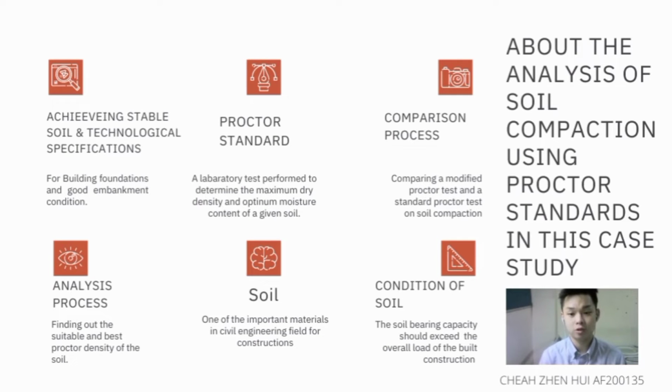Next, I would like to talk about the analysis of soil compaction using product standards in this case study. First of all, soil compaction is to achieve stable soil and technological specification for building foundations at good embankment condition. Next, a product standard is a laboratory test performed to determine the maximum dry density and optimal moisture content of a given soil. The comparison process in this case study is to compare a modified product test and a standard product test on soil compaction.